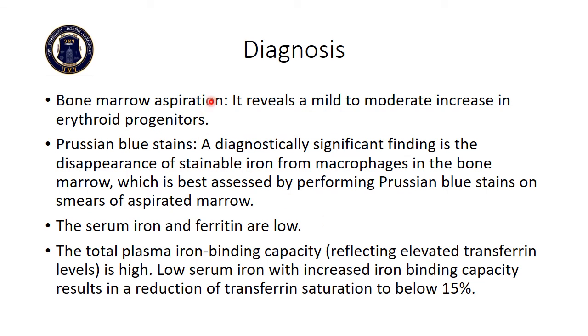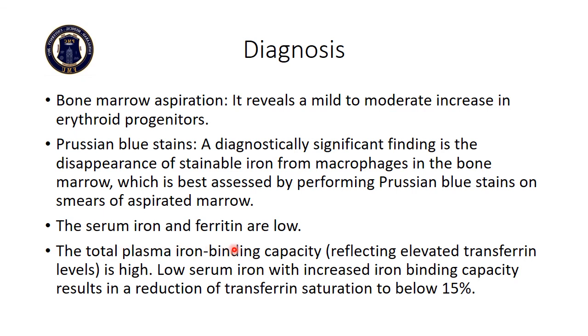Next, the bone marrow aspiration will reveal a mild to moderate increase in erythroid progenitors. Prussian blue stain. A diagnostically significant finding is the disappearance of stainable iron from the macrophages in the bone marrow, which is best assessed by performing Prussian blue stain on the smears of aspirated marrow. We have read before that hemosiderin is a chemically active substance, and when potassium ferrocyanide is added, it will show a blue black color if the hemosiderin level is adequate.